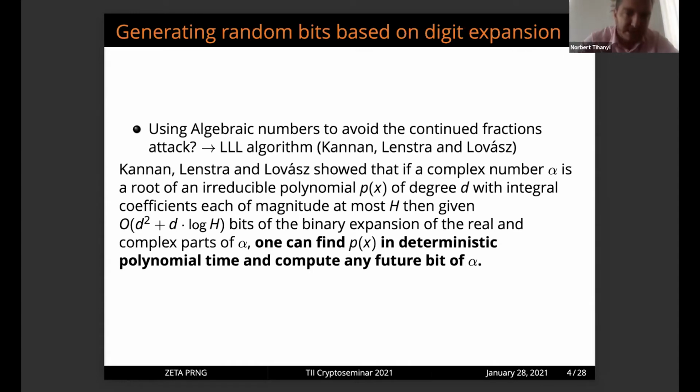It's really important to know that because of this kind of attack, many digit expansion random number generators are not working. For cryptographic purposes, it's not okay, and many such attacks exist.